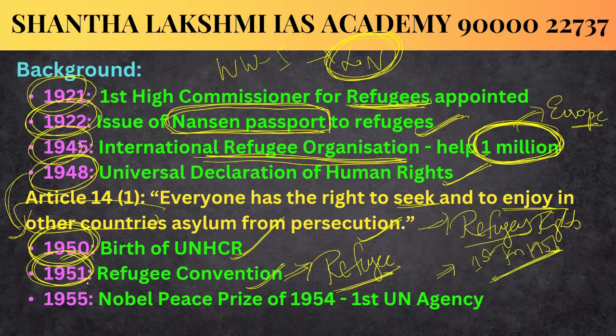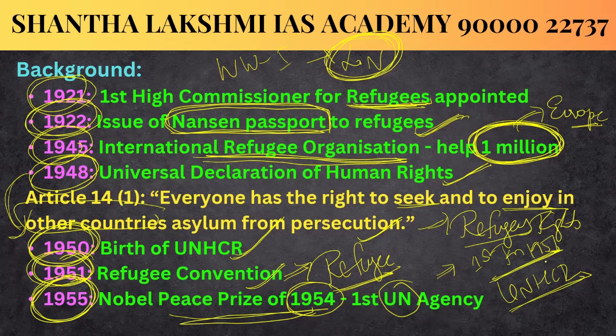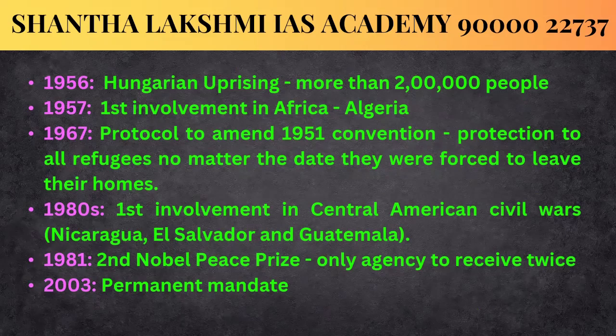1951. And next, in the year 1955, UNHCR was awarded the Nobel Peace Prize of 1954, and it is the first UN agency to receive this Nobel Peace Prize for its work towards helping refugees. And in 1956, we witnessed the Hungarian uprising, and in that it helped more than 2 lakh refugees.